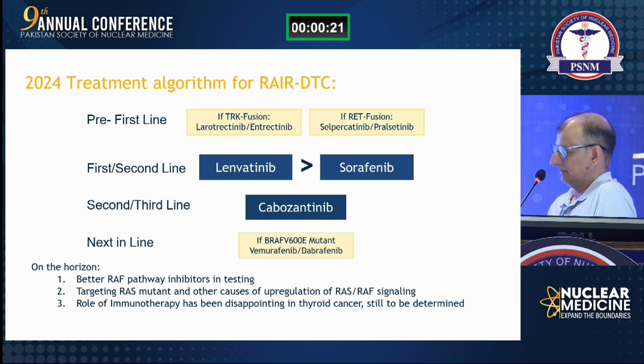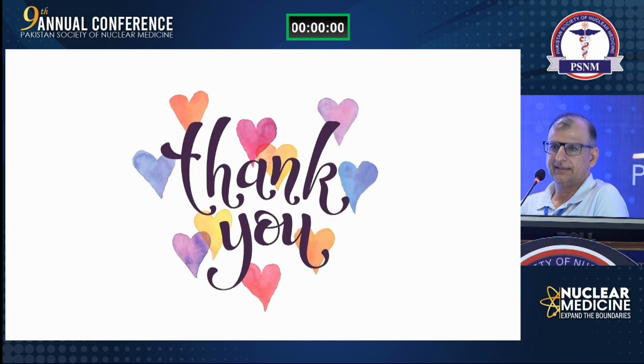Again, revision. And we can see that on the horizon, in the future, we can have better RAF inhibitors in testing as compared to the available ones. And we can identify more mutations, targeting the RAS mutation and other causes of upregulation. And the role of immunotherapy has been disappointing in thyroid cancer, and it is still to be determined. Thank you very much.